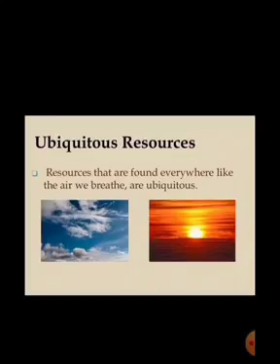Are resources evenly distributed on the surface of the earth? No, they are unevenly distributed, right? But there are some resources like the air we breathe and sunlight, which are found everywhere, right? So such resources which are found in abundant quantities everywhere are called ubiquitous resources.